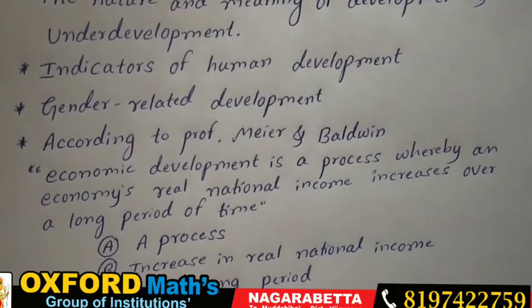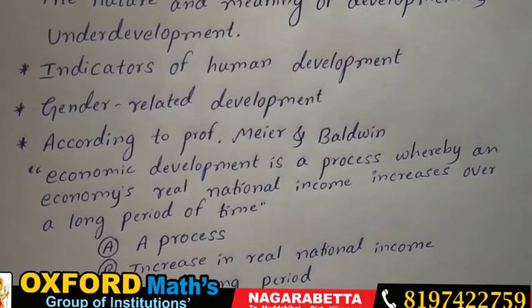But due to technical problems like population, lack of natural resources, or natural disasters, sometimes the plans become unsuccessful. That's why development takes a very long period.